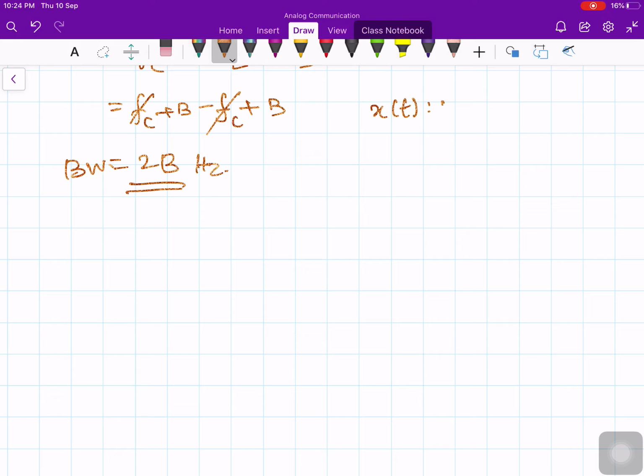So x of t, this is a voice signal or music signal or something else, or a video signal. These are all real signals.